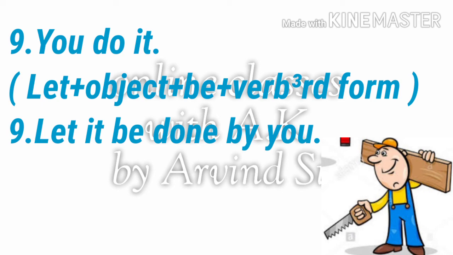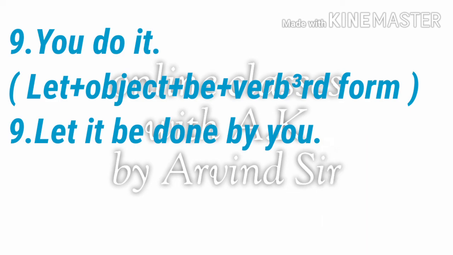Then afterward we will write be. Then in the active voice do is written, so in passive we have to write the verb third form, done, then by, then you. So here our passive voice will come: Let it be done by you.